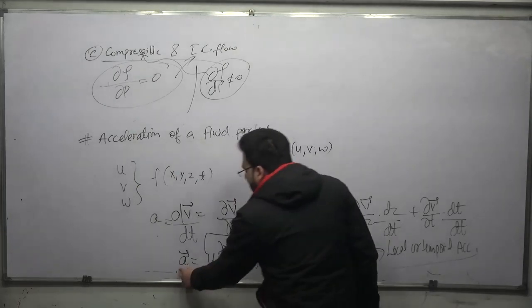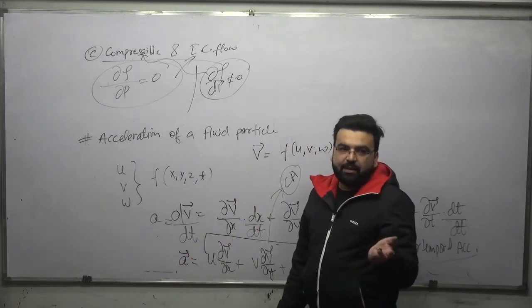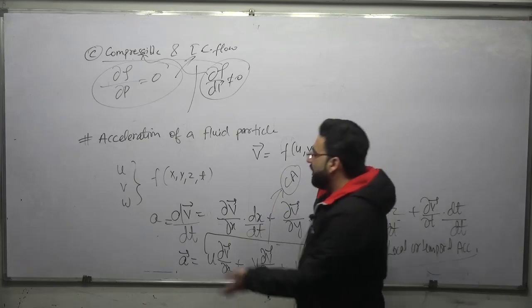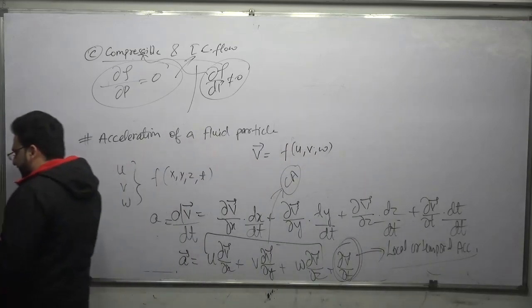Then this acceleration is also a function of ax i cap plus ay j cap plus az k cap, and we found out the value of ax, ay, az also.